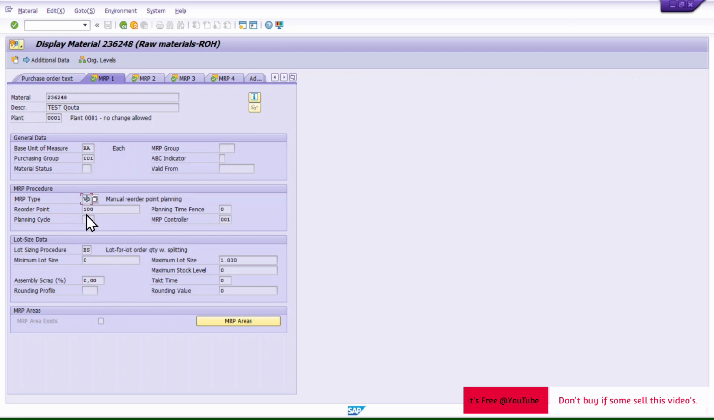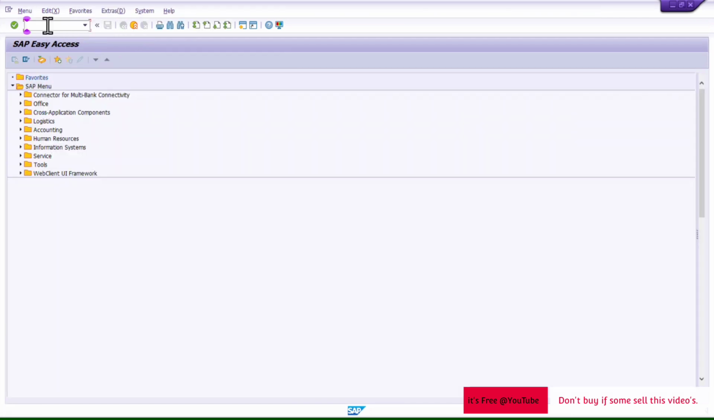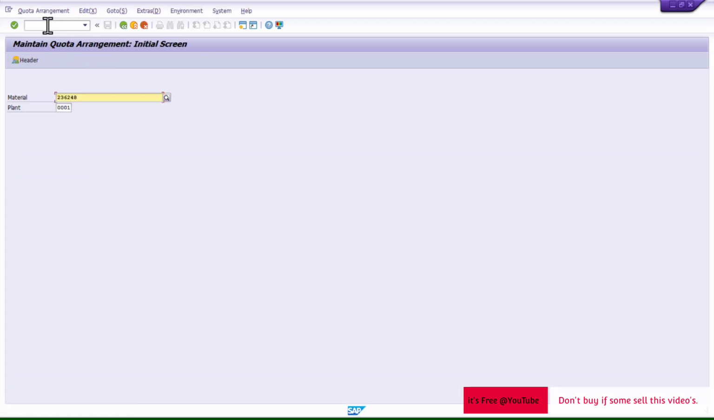You can change this as well, as per your business requirement, but check how it suits your business and then you can decide. Also, I have maintained a purchasing info record for this as well. Now I will go into the MRP and show you how it is working. Before that, we will see the quota agreement maintained for this particular material as well.